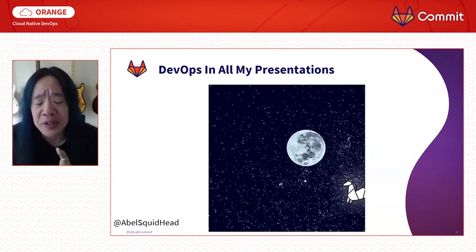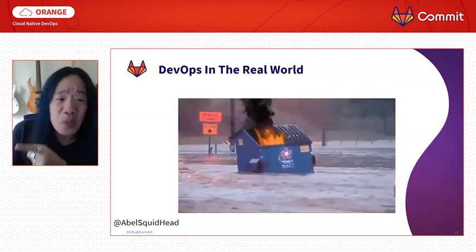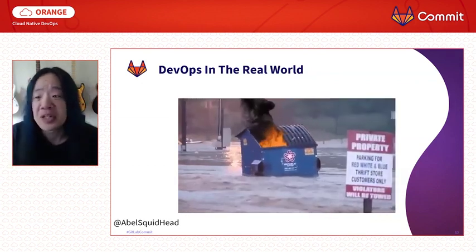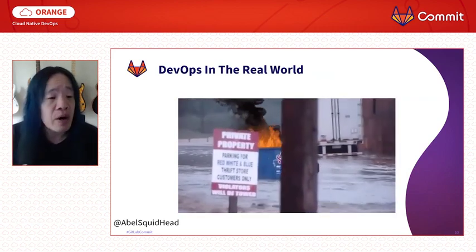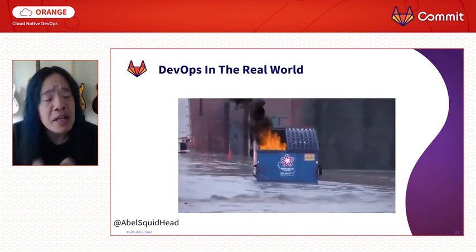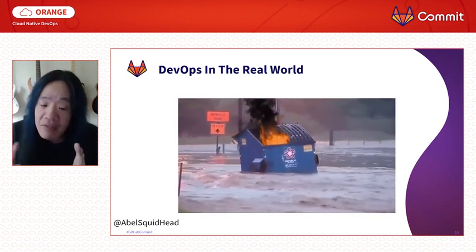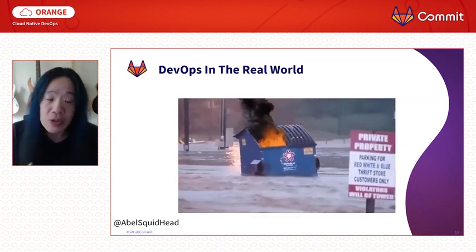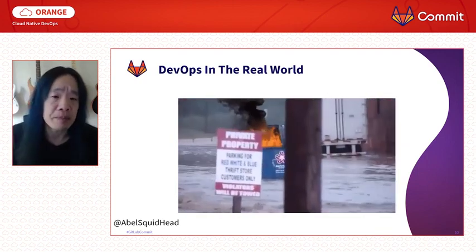Because if you do real world DevOps, it's a little bit more like this. Real world DevOps oftentimes turns into a massive dumpster fire because things pop up where your pipelines, your simple hello world pipelines start to fall apart. So I figured what I would do today is actually dive in and show you DevOps using a real world application versus a hello world application.